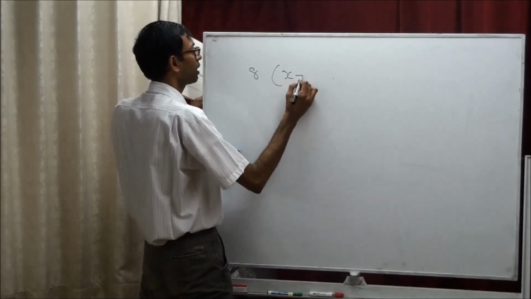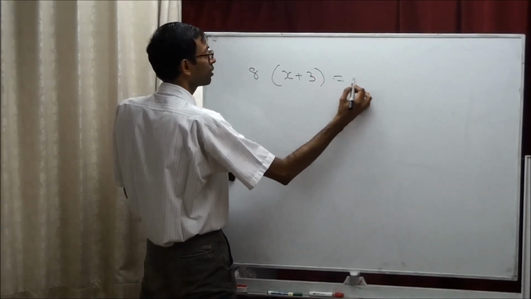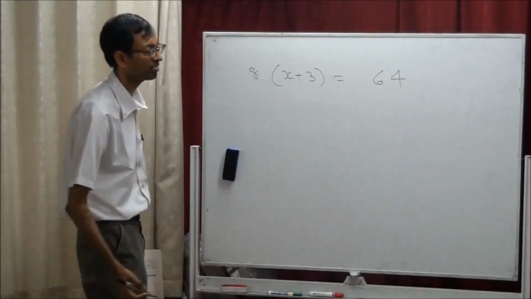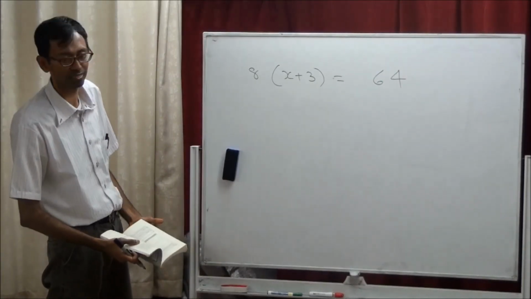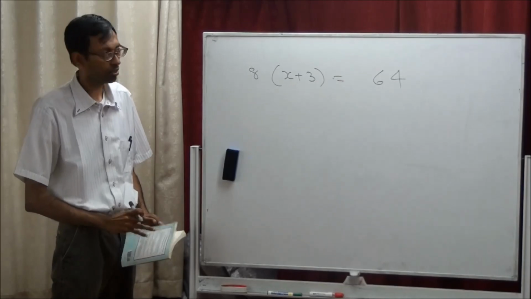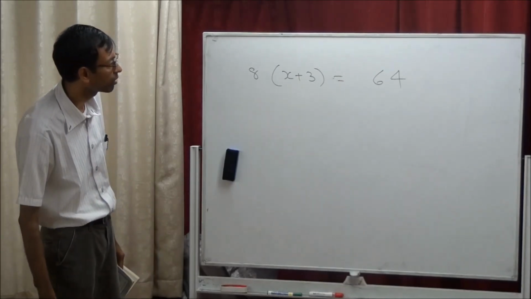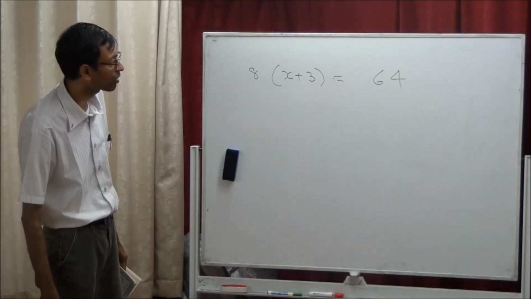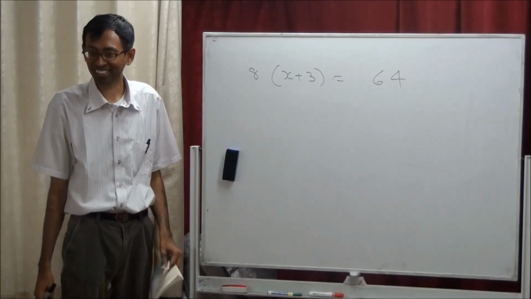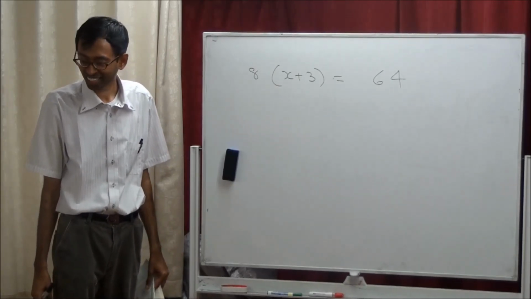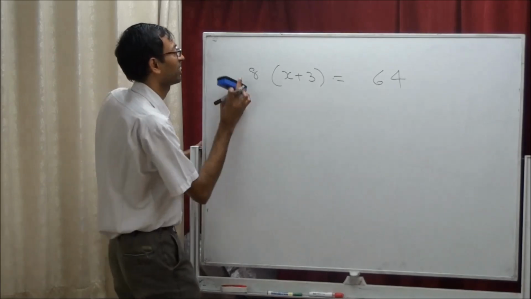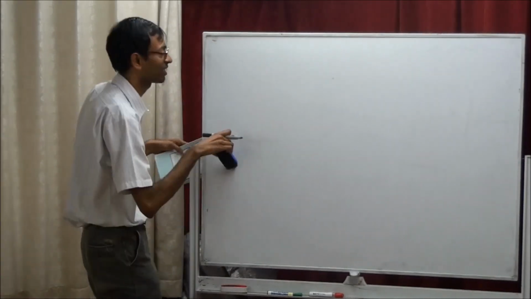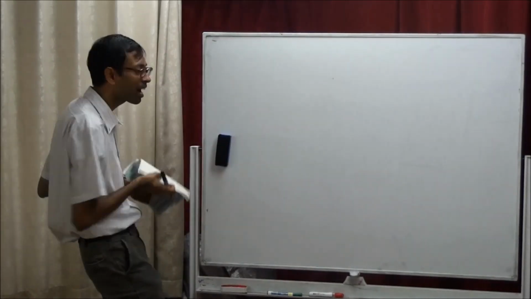8 times x plus 3 equals 64. Krishna, 5. He's right. Easy. It is not a hard one.